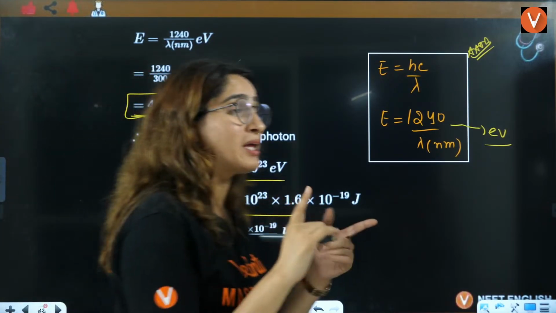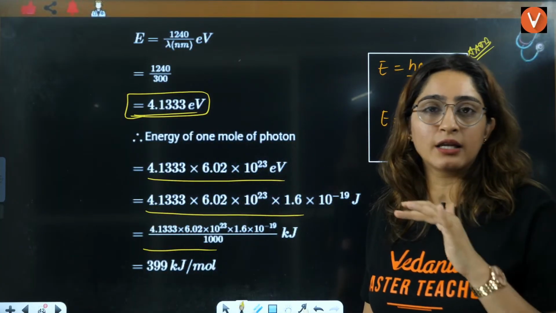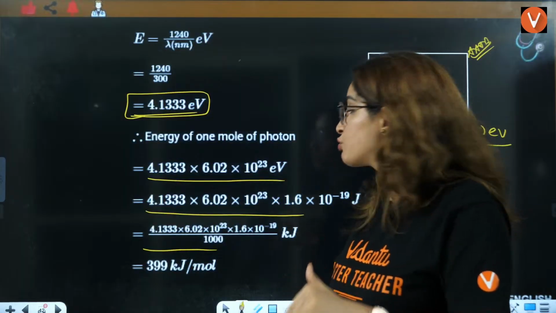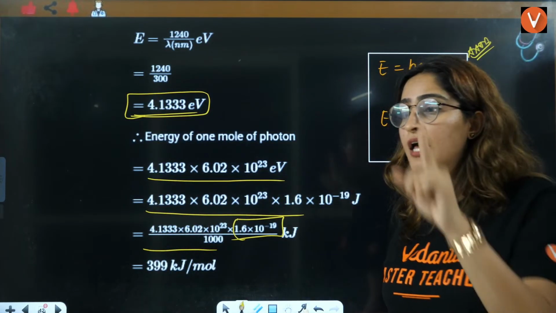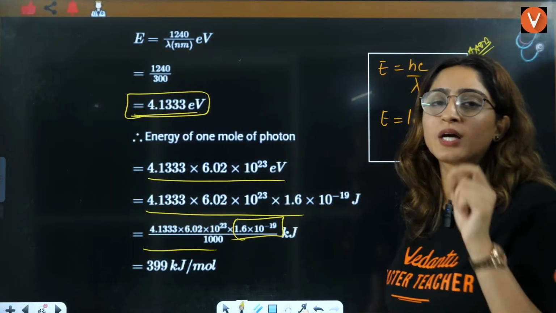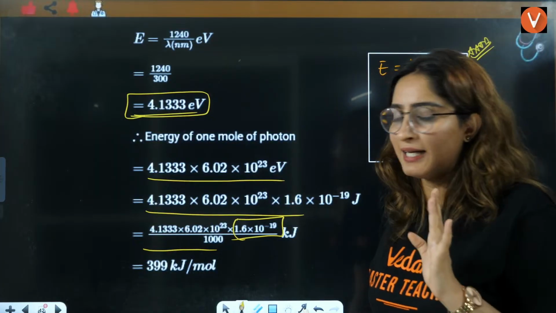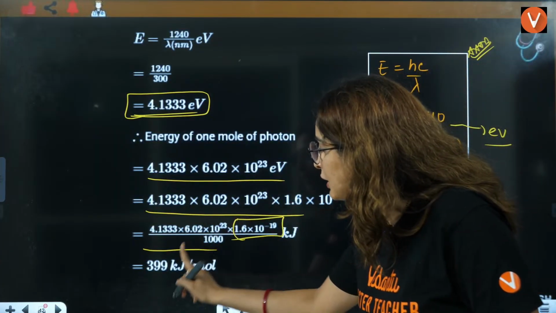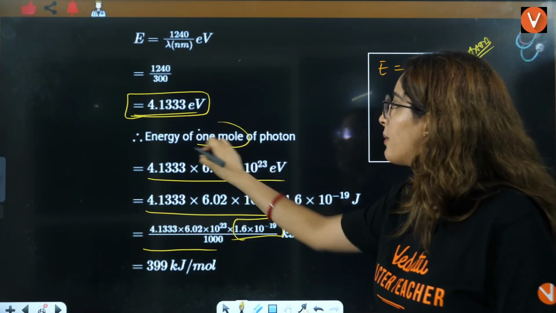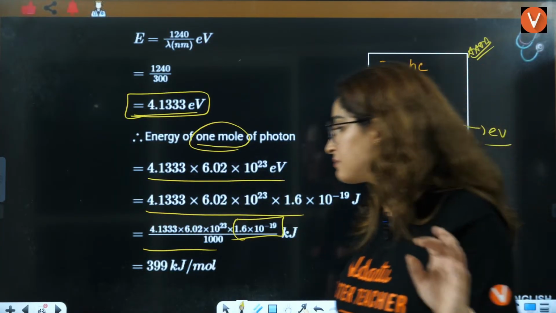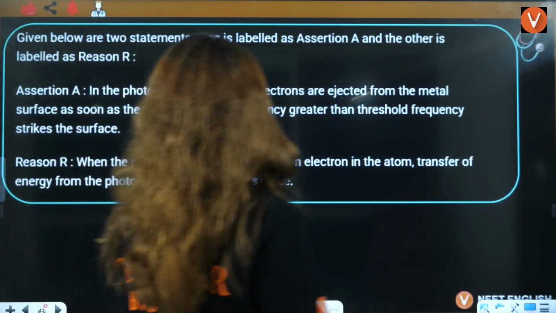Whatsoever is asked to you in the exam, if they are asking you kilojoule, convert it into joules and then kilojoules. How to convert it into joules is multiply this by 1.6 into 10 raised to power minus 19. In today's lecture only, I showed you the conversion of 1 electron volt to joule, that is 1.6 into 10 raised to power minus 19, right? Then convert it into kilojoule. Per mole is already there because we are talking about 1 mole, right? Understood, everybody?